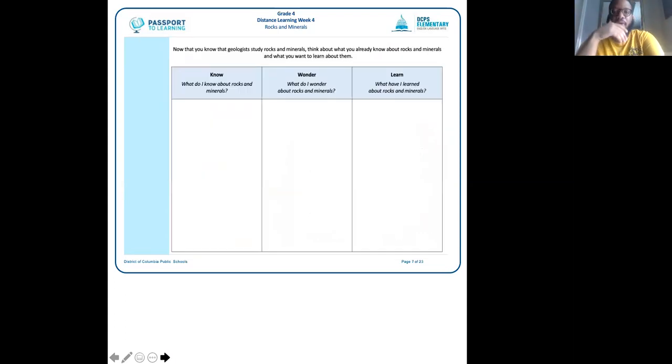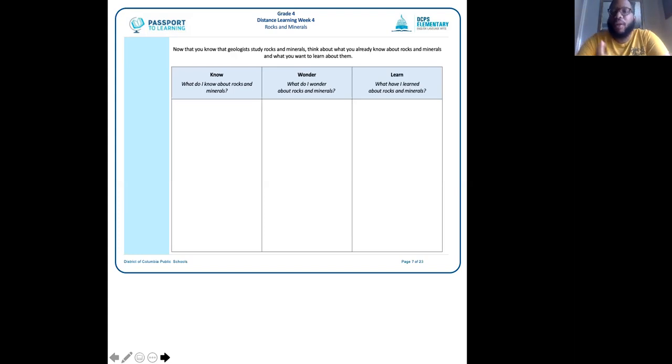All right, now we are going to fill out our KWL chart. Now this should be kind of easy for you guys, especially since we started talking about rocks and minerals before we got out of school. So you guys should actually know quite a bit about rocks and minerals. So you should have a lot to fill in for this first column. So now that we have studied a little bit, we've read those first 3 pages, now let's write down some things that we already know about rocks and minerals, all right? So go ahead, call out some things, write down some things, and let's share out together, okay?